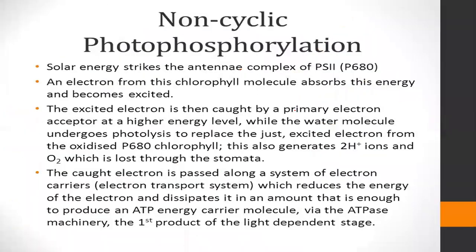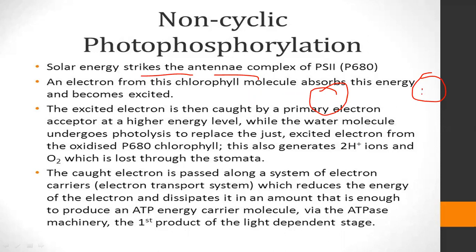So we'll see non-cyclic photophosphorylation. In non-cyclic photophosphorylation, solar energy strikes the antenna complex of PS2. We know that this is complex PS2 and this one is complex PS1.